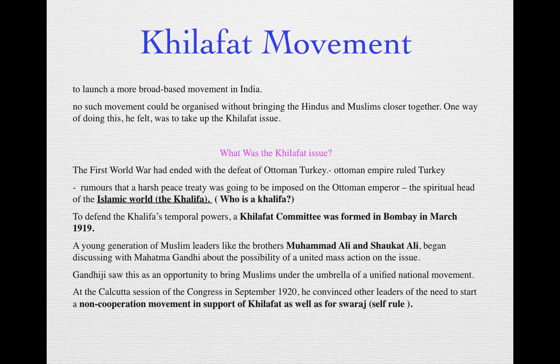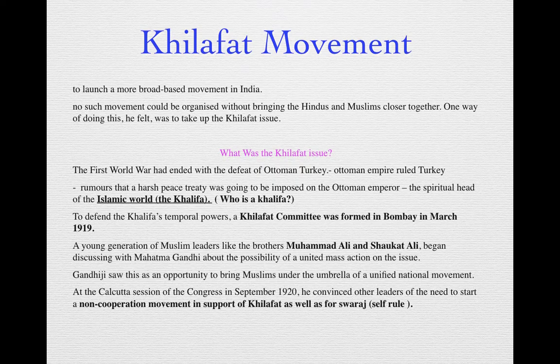Alright, so after the war, there was a rumor that now a very harsh treaty is going to be signed. So after the war, a peace treaty is signed. And a rumor was going around that this peace treaty between the Central Powers and the Allied Powers is going to be very, very harsh on the countries that have been defeated. Because the Ottoman Empire that was ruling in Turkey was also defeated, there was a rumor that they too would have to sign a harsh peace treaty.